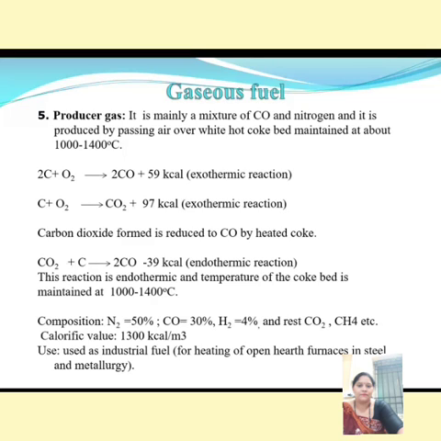Its composition is nitrogen 50%, carbon monoxide 30%, hydrogen 4%, and the rest is carbon dioxide and methane. Its calorific value is 1300 kilocalorie per meter cube and it is used for blast furnaces, steel metallurgy furnaces and heating furnaces.